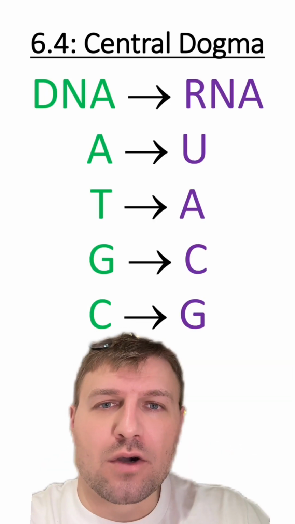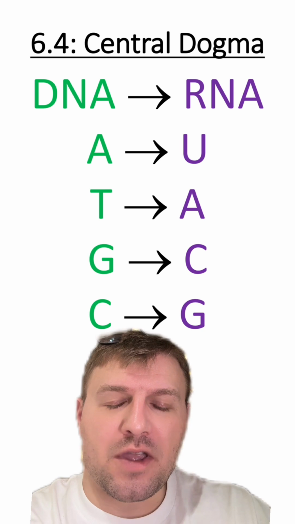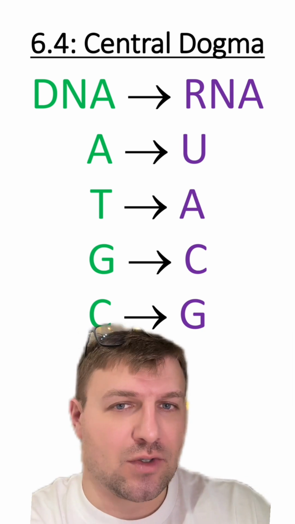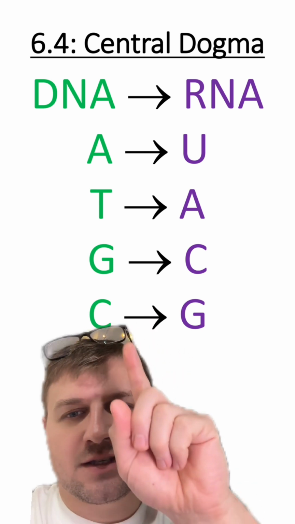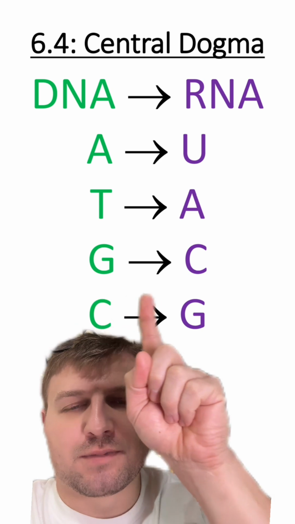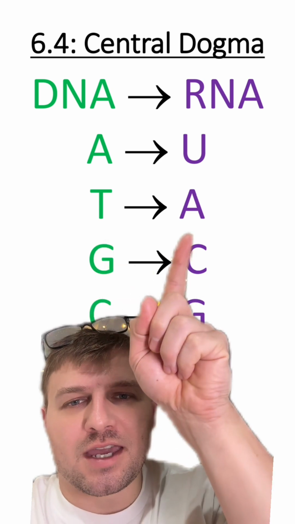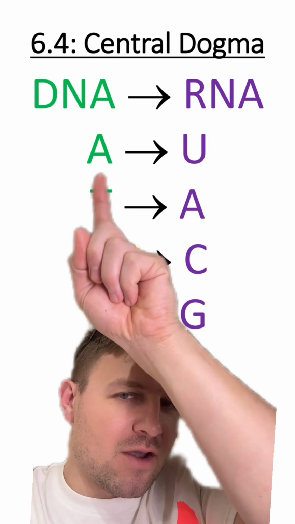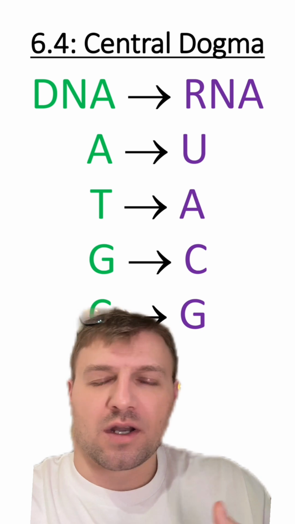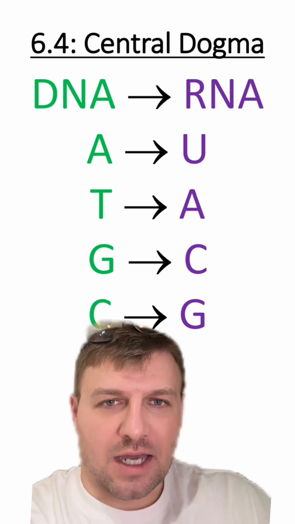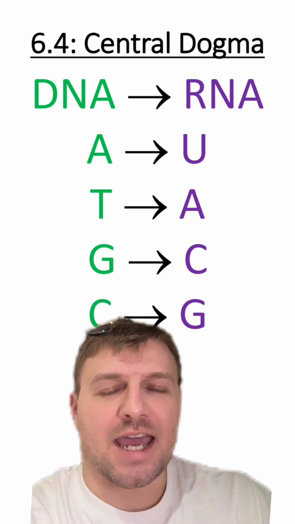Now, whenever we go from DNA to RNA, whenever we transcribe DNA into RNA, we're still going to have that complementary base pairing. We're still going to see C's bonding with G's, G's bonding with C's, and T's bonding with A's. However, when we have A on the DNA side, on the RNA side, you're going to bond it with U or uracil. This is again because, remember, RNA doesn't have thymine.